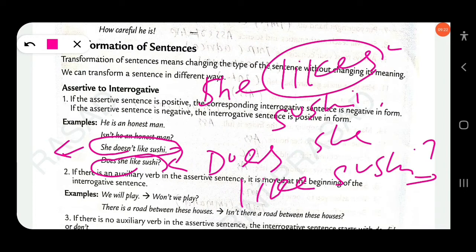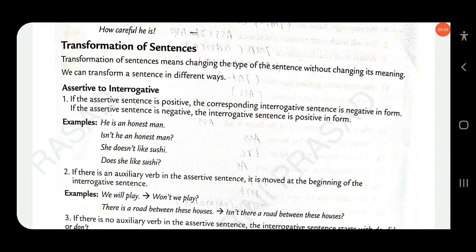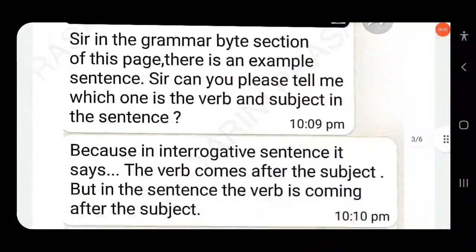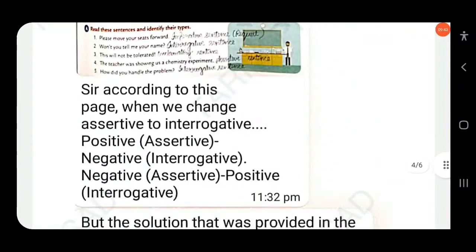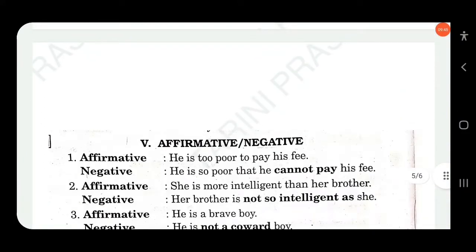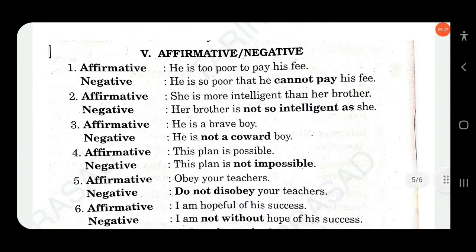Here the sentence is written in negative, so you have to write it in positive. Here the first sentence, he is an honest man, then you have to write it in negative. Clear? Without changing its meaning. In both ways we can represent. Okay, both can be acceptable here. Clear? So look at this example here, without changing its meaning.